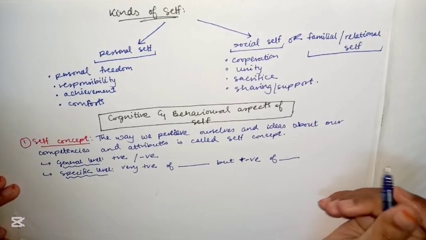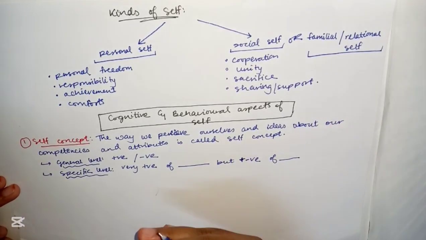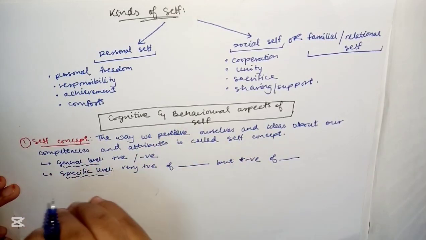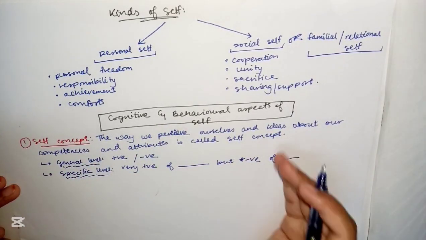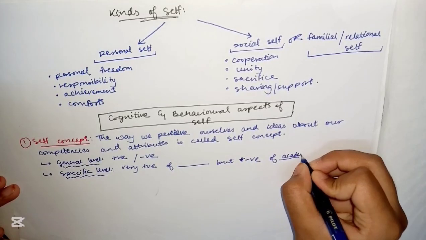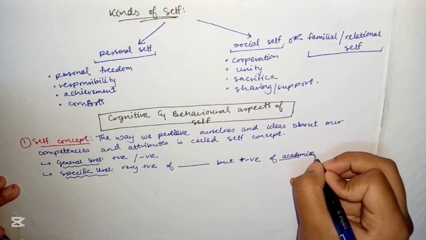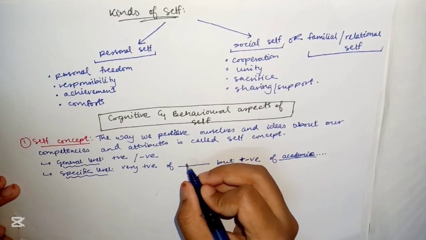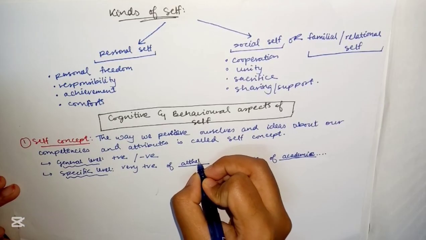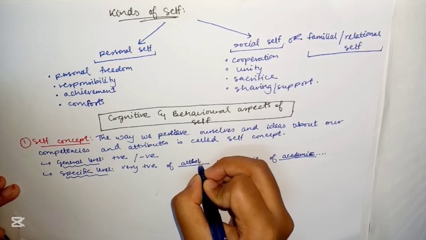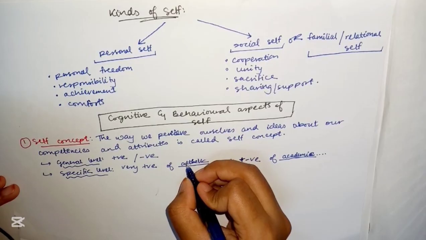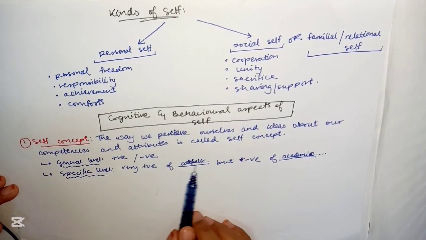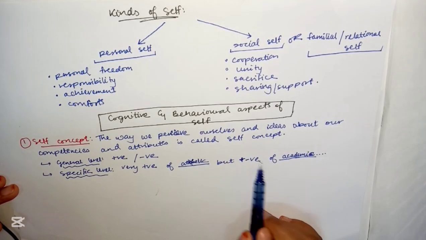At an even more specific level, one may have a positive self-concept about one's reading ability, for example, but a negative one about one's mathematical skills. So let's say this is academic talents, and this may be someone's athletic bravery or something. So a very positive view of athletic bravery, but a negative view of academics.